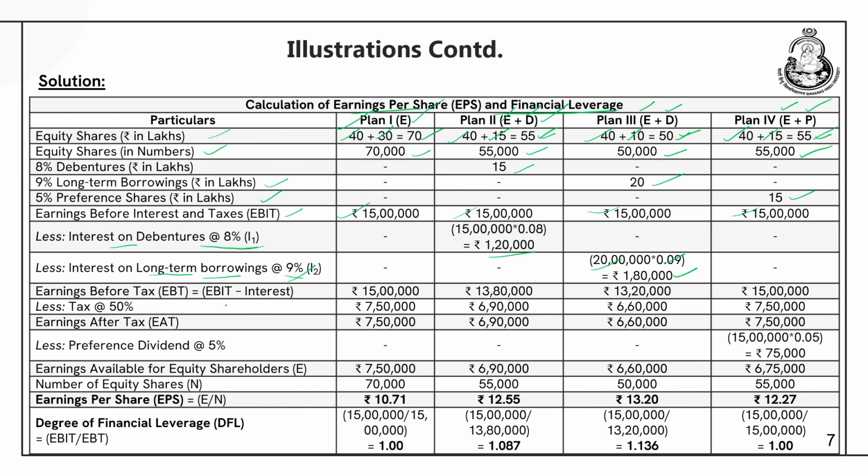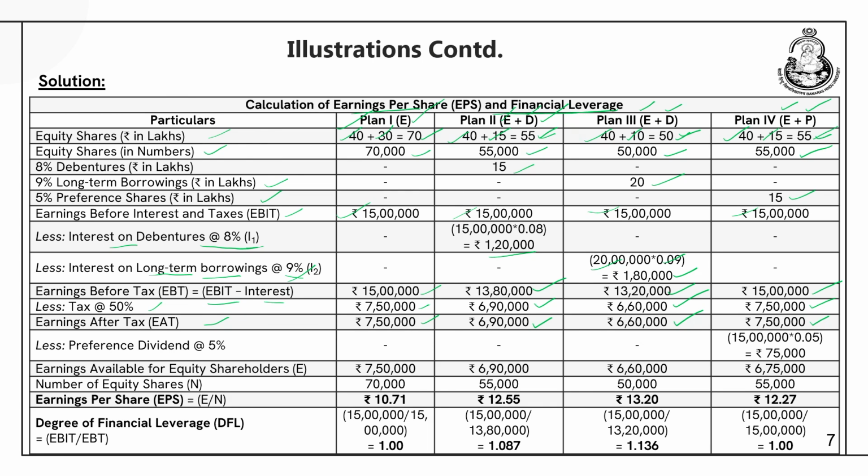Now, earnings before taxes, that is EBIT minus interest, we can calculate. For Plan 1, it is 15 lakhs, for Plan 2, it is 13,80,000, for Plan 3, it is 13,20,000, Plan 4, it is 15 lakhs. Taxes at 50%. So, for Plan 1, it is 7,50,000, Plan 2, 6,90,000, Plan 3, 6,60,000, Plan 4 is 7,50,000. What is earnings after taxes? It is 7,50,000 for Plan 1, 6,90,000 for Plan 2, 6,60,000 for Plan 3, 7,50,000 for Plan 4.